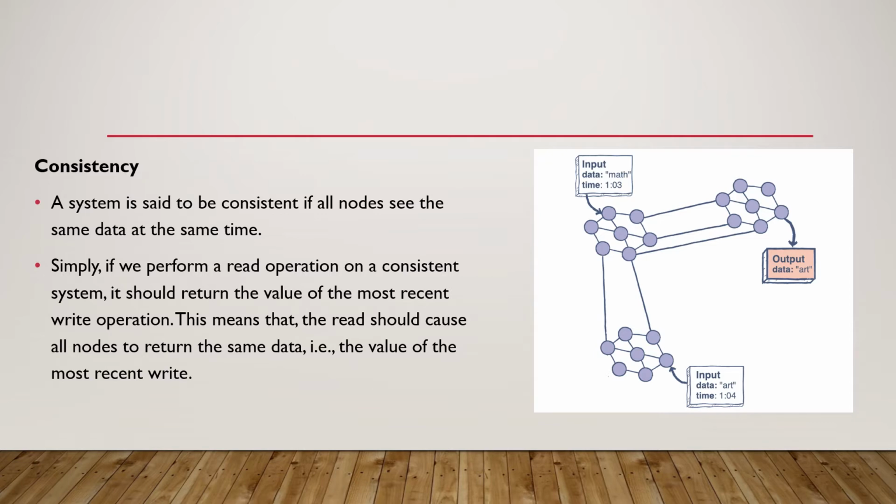Consistency means a system is said to be consistent if all nodes see the same data at the same time. Simply, if we perform a read operation on a consistent system, it should return the value of the most recent write operation. This means that the read should cause all nodes to return the same data, that is, the value of the most recent write.